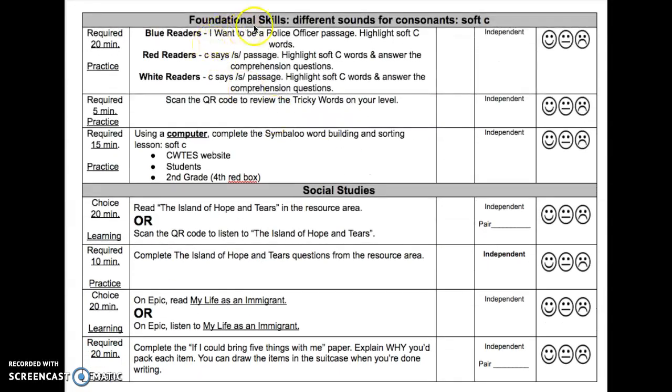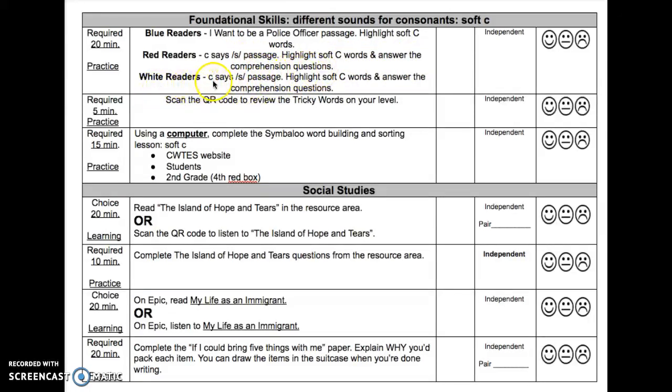The next section is foundational skills. We are making different sounds for consonants. We're focusing on the soft C, which says S. This is required for 20 minutes. It is practice. Blue readers, I want to be a police officer passage. Highlight soft C words. Red readers, C says S passage. Highlight the soft C words and answer the comprehension questions.